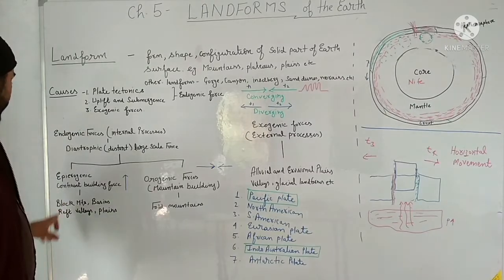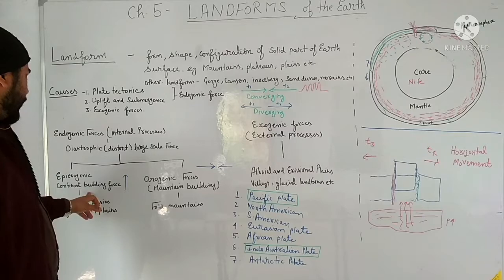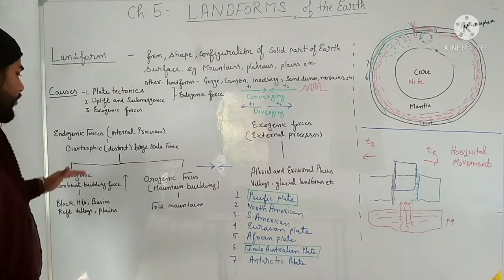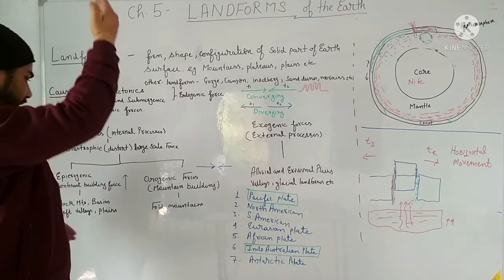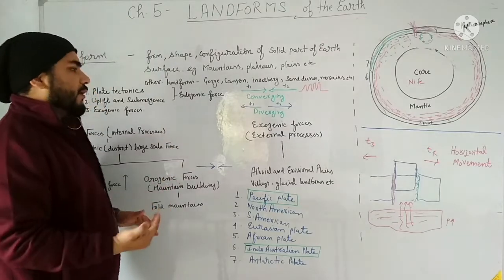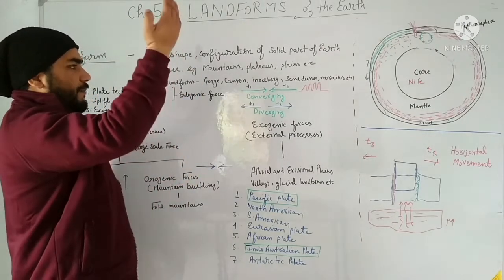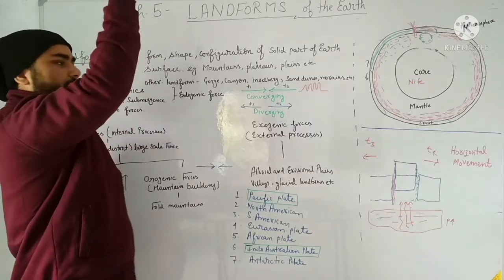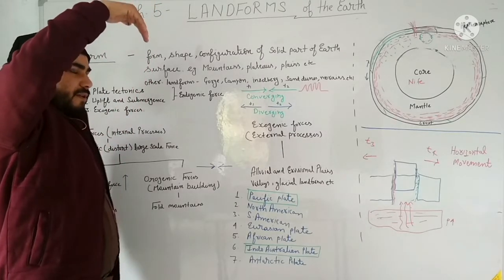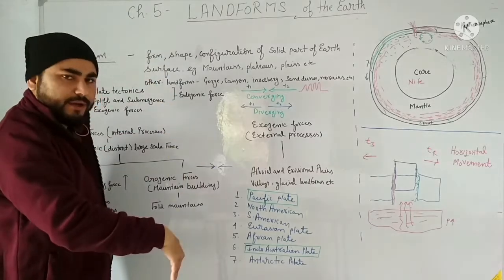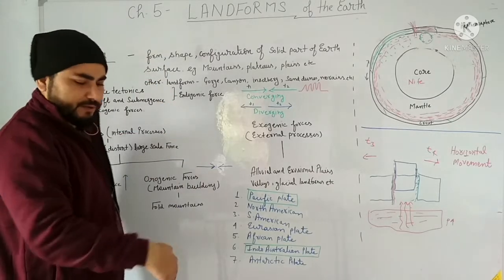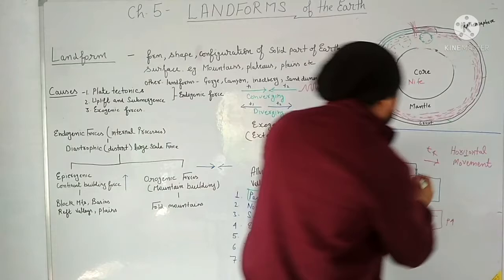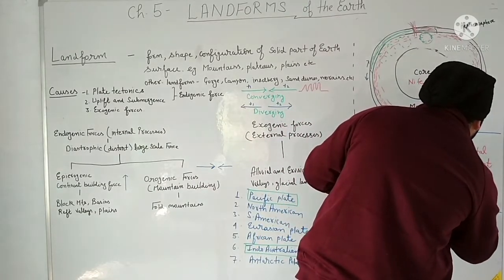Epeirogenic is the continent building force. Block mountains, basins, rift valleys, plains, continents are built by this epeirogenic force, which is applied vertically upside or vertically downside. Okay, if it is getting applied upside, that is called upliftment. And if the landmass is sinking downside, that is called submergence. Here it is upliftment.